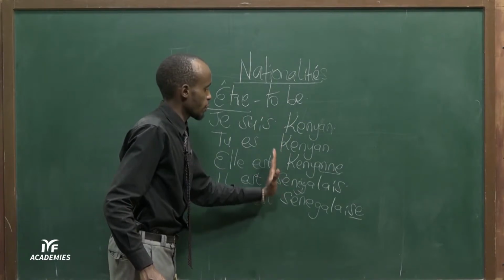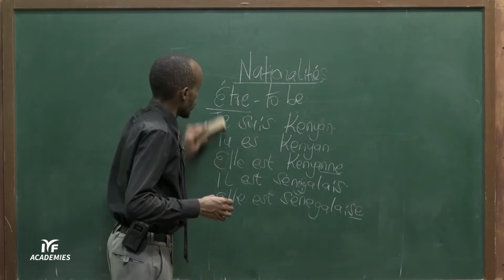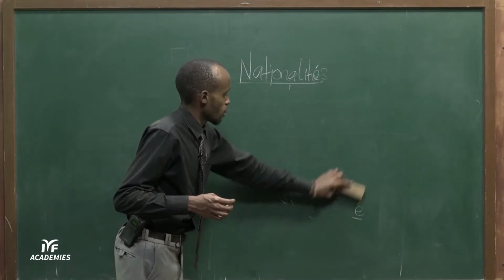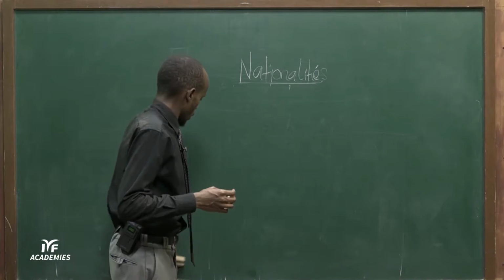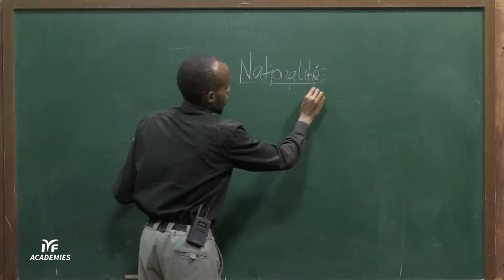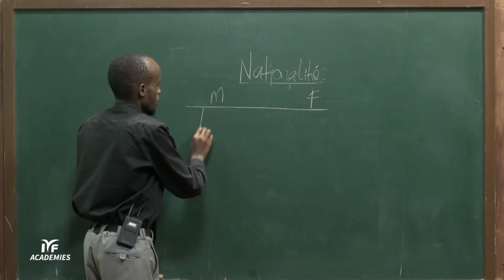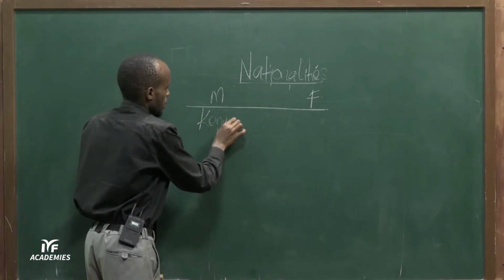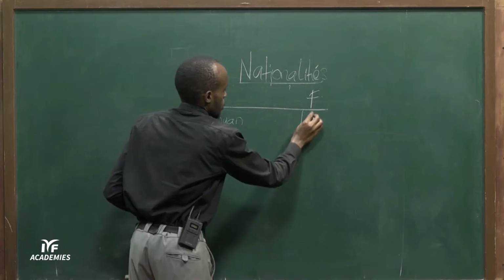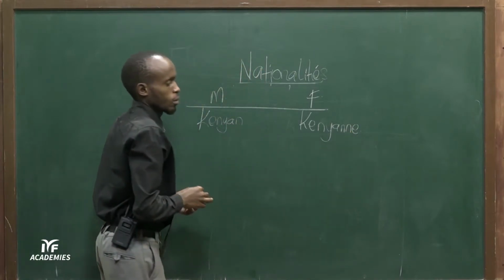Let me be specific on this part, because we looked at this in our previous class. So, how do we put the nationalities in masculine and in feminine form? It's very simple. Please follow. Our nationalities are either in masculine form or in feminine form. For example, we have Kenya, as you have seen. He's a Kenyan. Il est Kenyan. Now, feminine, you say, elle est Kenyan, double N.